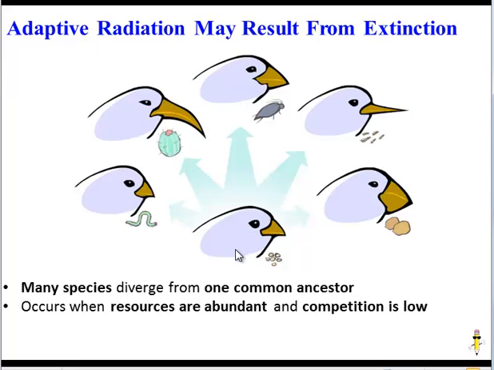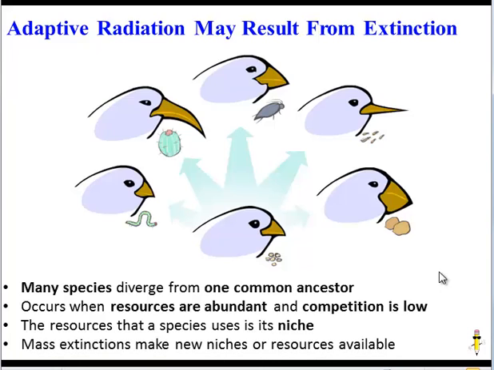This allows the divergence of one species into many because there's many different resources that organisms are adapted to. And when an extinction occurs, basically a lot of resources become available because all of the species are gone. Now, there's a special term that we use to describe the resources that a species uses, and that's its niche. So essentially what a mass extinction does is it opens up niches or resources for organisms.